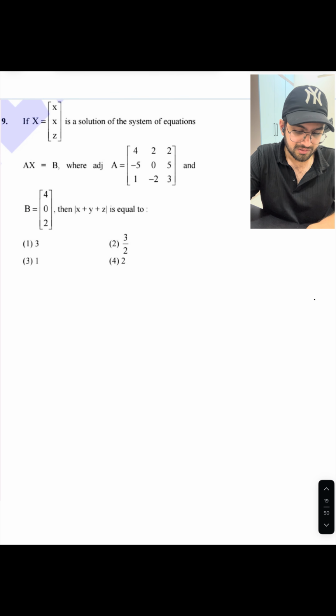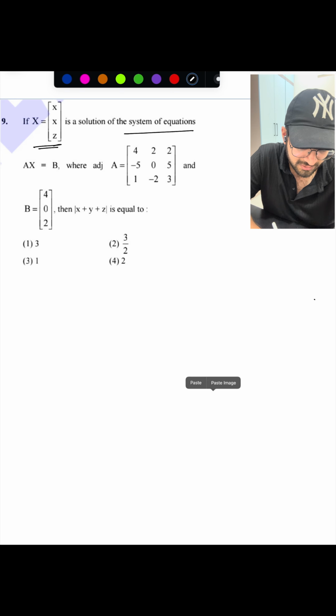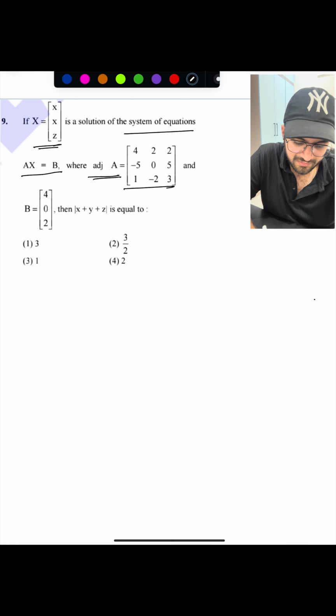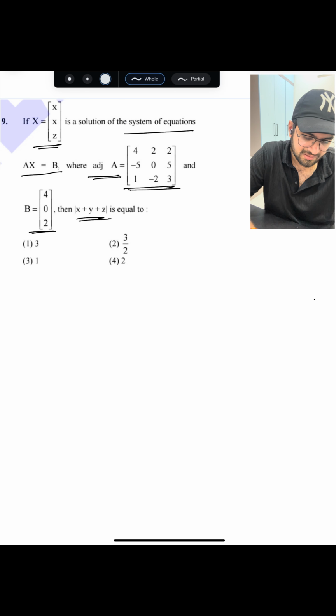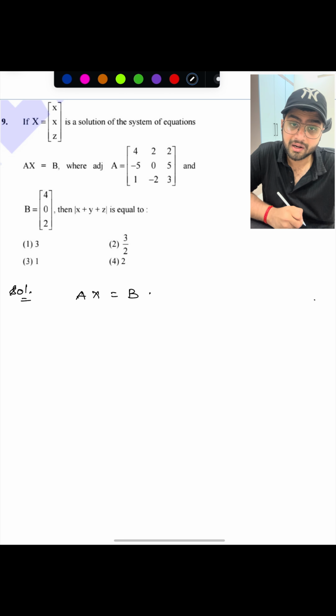Right. Next. Question number 9. What is there here? X is given as a column matrix, a solution of the system of equations AX equals B, where adjoint of A is given as this. Adjoint A is given, B is given, then they are asking for mod of x plus y plus z. Very simple question, a normal IIT question we can say. Here AX equals B, right?